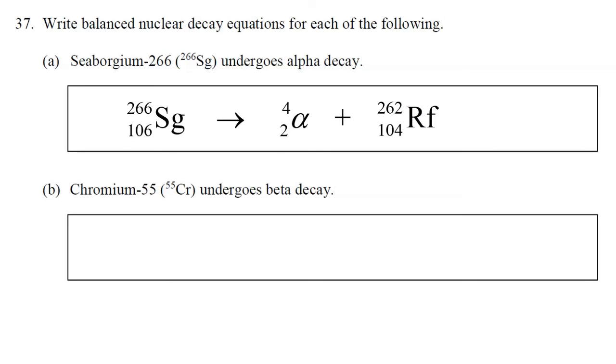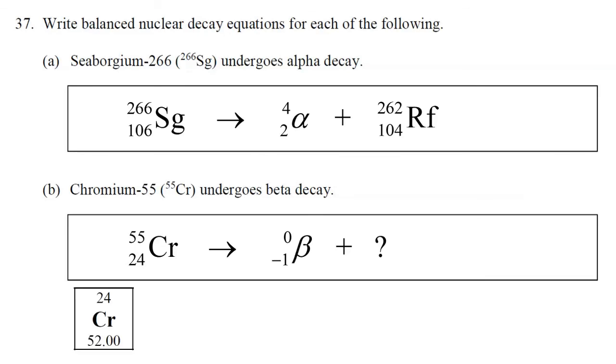So chromium, let's go find chromium on the periodic table. It has atomic number 24. So it's going to be 55 on top, 24 on the bottom, and the symbol is Cr. Then we're going to show a beta particle, which is 0 over -1 on the right side of the equation, and then we have a question mark.